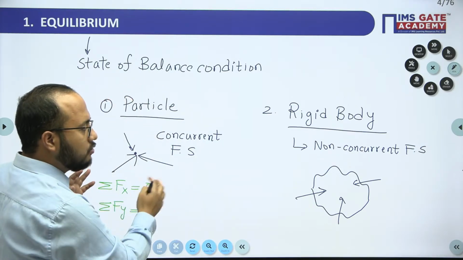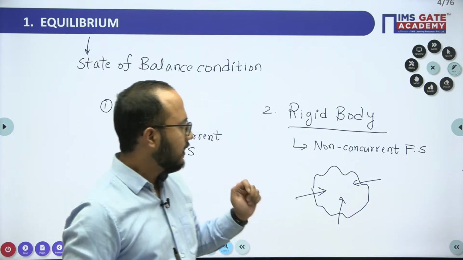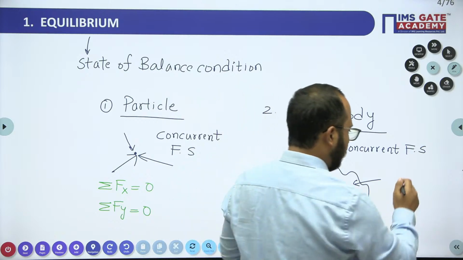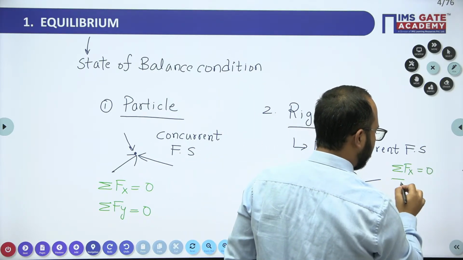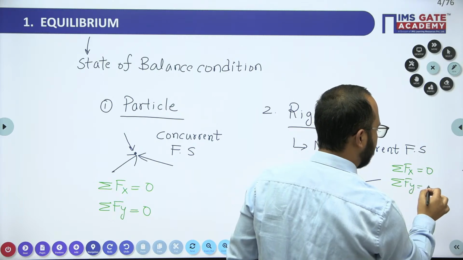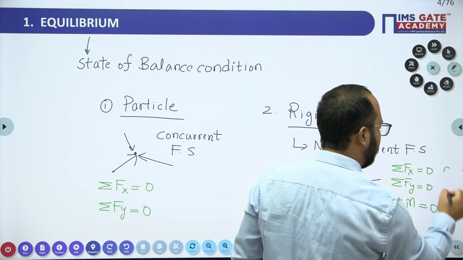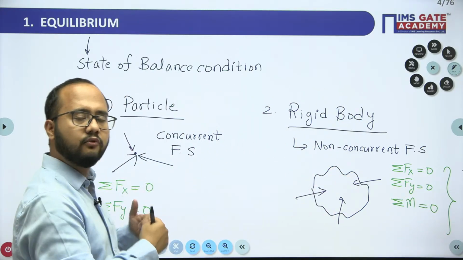As there is no possibility of moment for a particle, the moment equilibrium will not be considered here. But for rigid body, we need to consider moment equilibrium as well, right? So summation of forces along x direction equals 0, summation of forces along y direction equals 0, and summation of moment about any point is 0. These are the three conditions for rigid body, and these are the two conditions for the particle case.